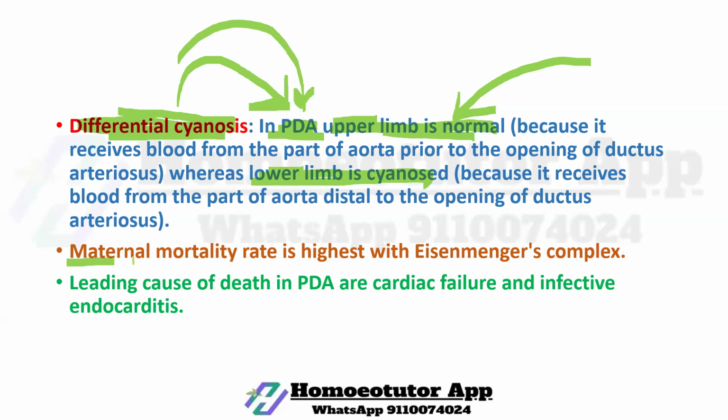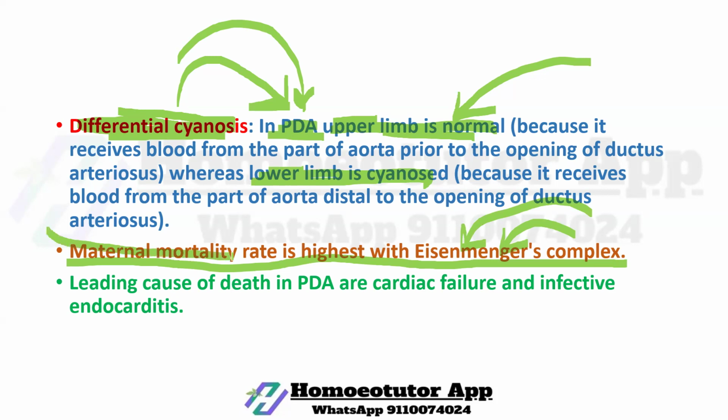Next, maternal mortality rate is highest with Eisenmenger complex. What is Eisenmenger complex? There is a shunt reversal and development of cyanosis. This is called Eisenmenger complex. Maternal mortality rate is highest.